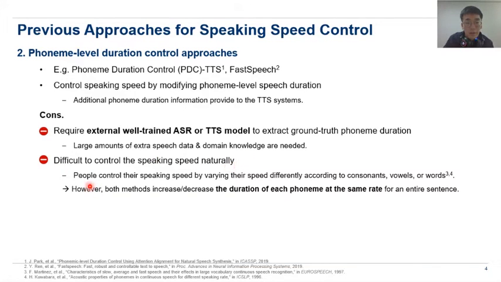This is because people control their speaking speed by varying their speed differently according to the consonants, vowels, or words. However, these approaches increase or decrease the duration of each phoneme at the same rate for an entire sentence, so the naturalness is not very good.